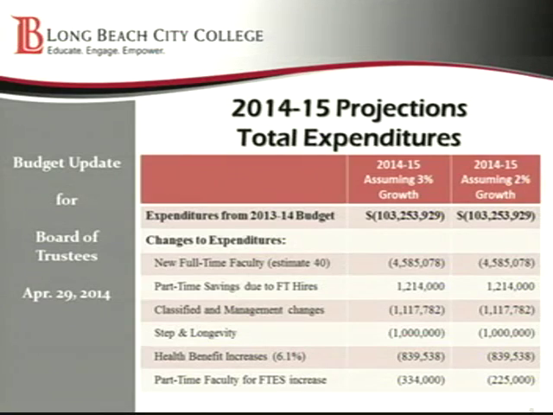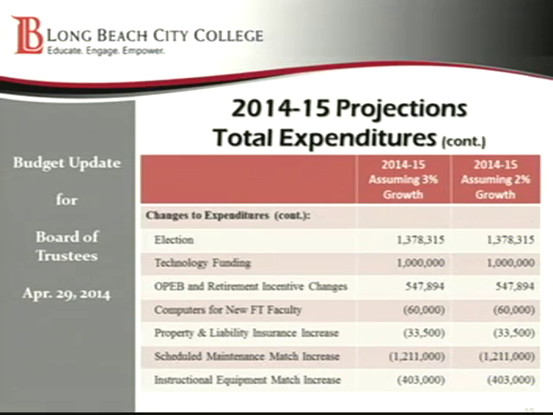In order to generate additional FTES, we will need to increase our part-time faculty slightly from where it was, so we're providing $225,000 for that. And then the election cost savings, where we won't need to budget for the election next year, so that's a savings of $1,378,000. We have technology funding that will have a savings of $1 million. That's because in the 13-14 budget, we had planned on spending $1 million as our technology refresh program, and that was on a one-time basis, so now we need to add that money back.